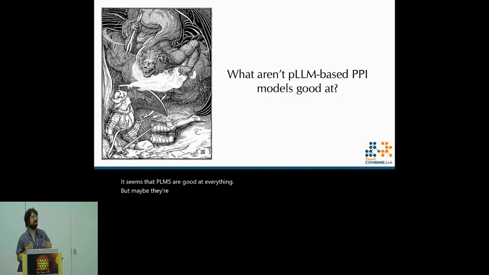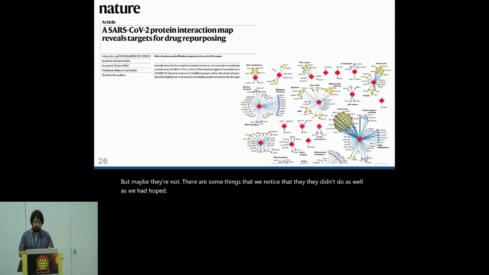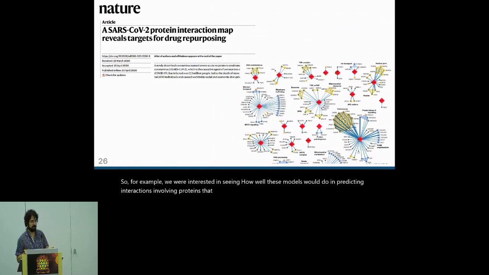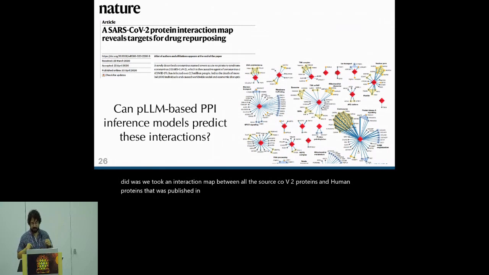There are some things that we noticed that they didn't do as well as we had hoped. So for example, we were interested in seeing how well these models would do in predicting interactions involving proteins that were very, very out of distribution. So one thing that we did was we took an interaction map between all the SARS-CoV-2 proteins and human proteins that was published in Nature, and asked how well these PLM-based PPI inference models were at predicting these interactions.